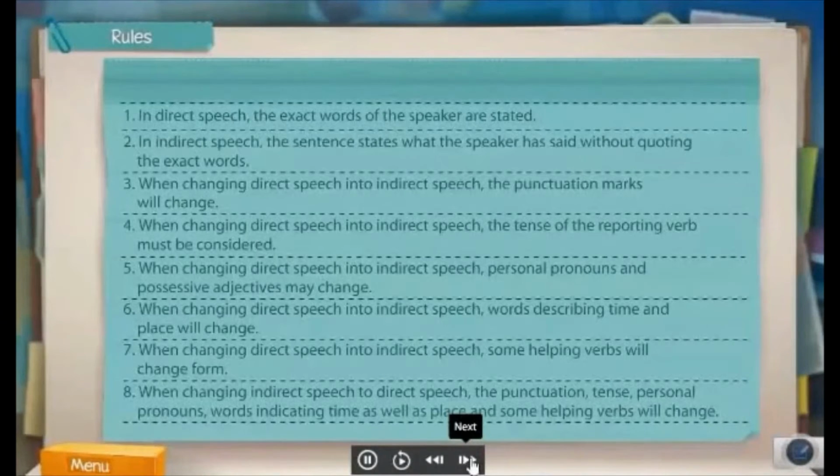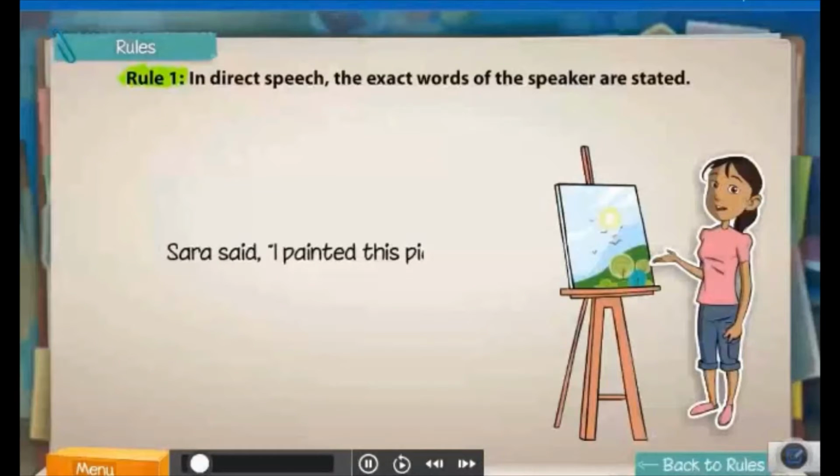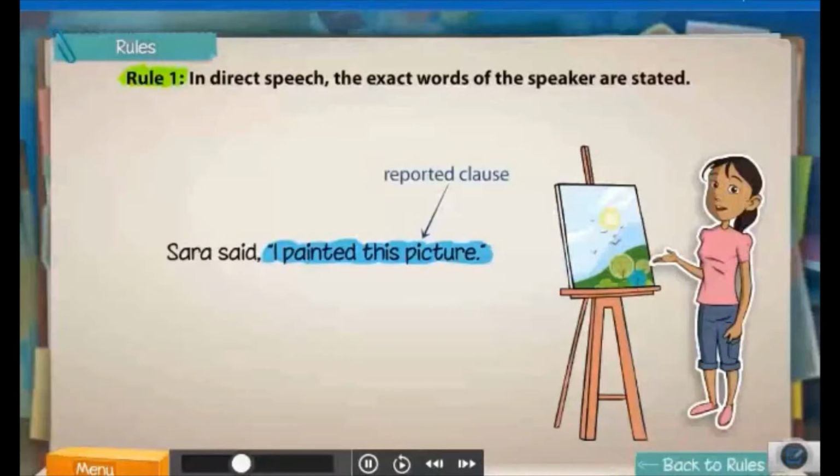Let's take a look at some rules for identifying and using direct and indirect speech. The sentence tells us exactly what Sarah said. It is an example of direct speech. A sentence in direct speech is divided into two parts. The first part names the speaker, Sarah, and includes the verb said. It is called the reporting clause. The second part of the sentence consists of the exact words spoken by Sarah.